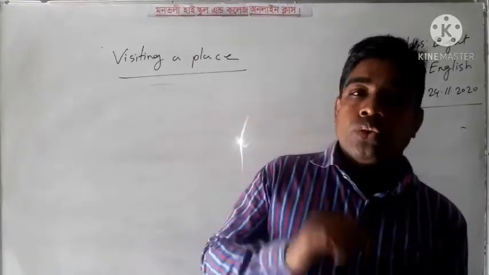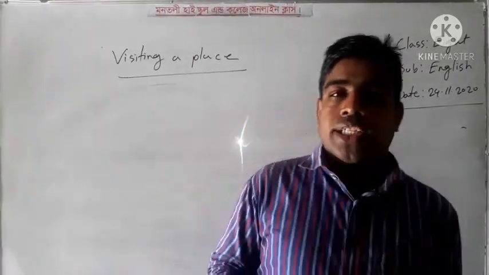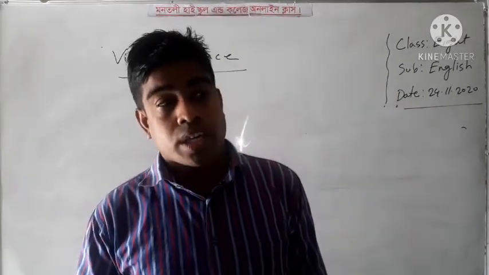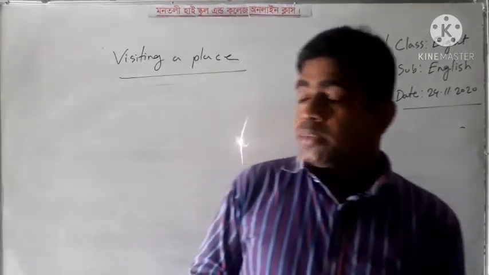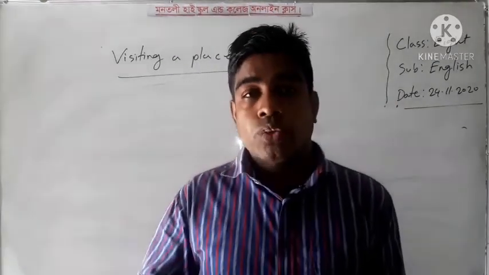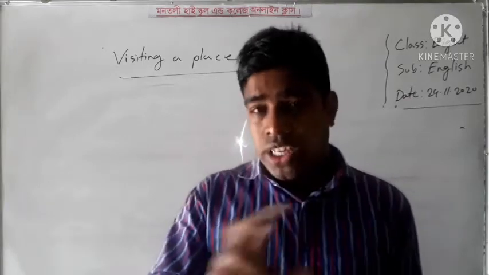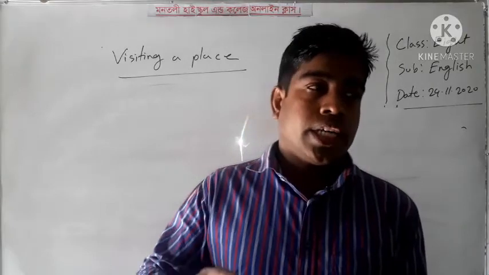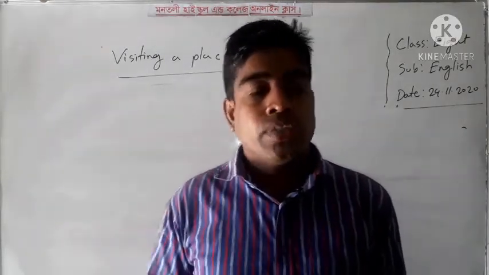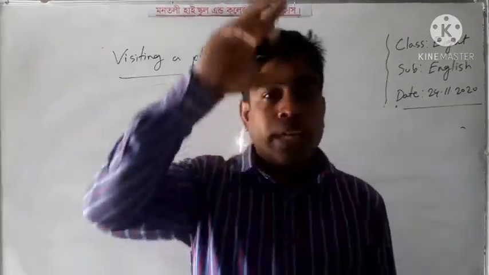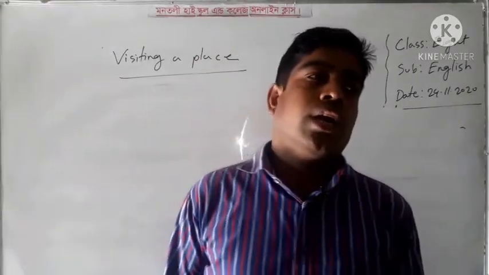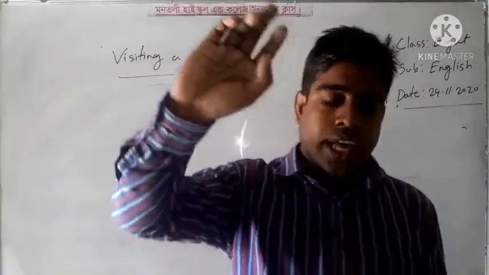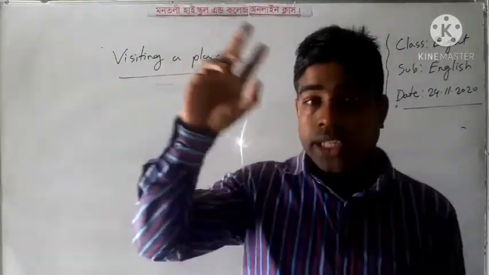If you went to Cox's Bazar, you can write, yes, I like Cox's Bazar because it is a historical place and world heritage site, and it is the largest sea beach in the world, and the scenery of this place is so attractive, and every year thousands of people come to this place to visit from abroad or other countries of the world.